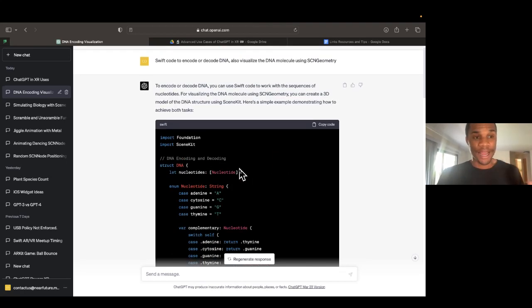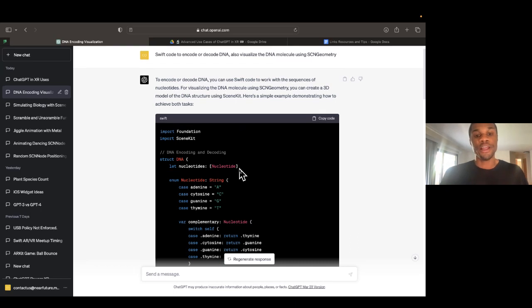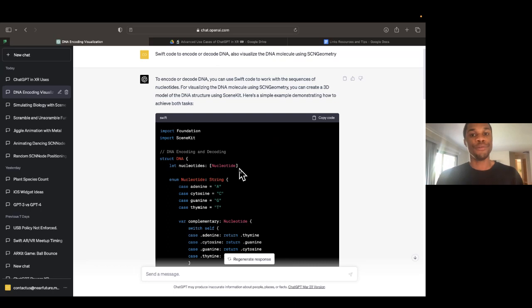I mean, I could talk about this all day. I could show you examples, but I think just understanding that whatever you've seen in a science or biology book can be recreated using AR, VR, and ChatGPT, I think that's a huge game changer. I think you should play with this as much as possible. And again, if you have a science book, whip that thing out and just try some of those examples, because you never know what you'll get back from ChatGPT.